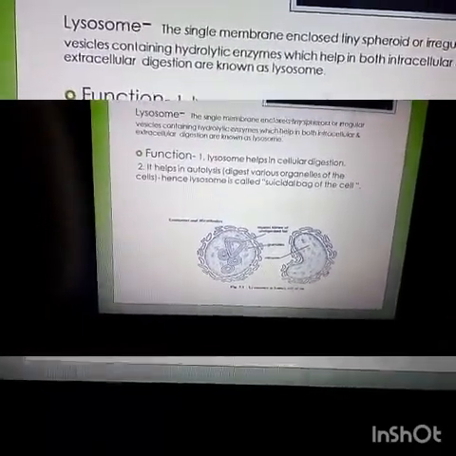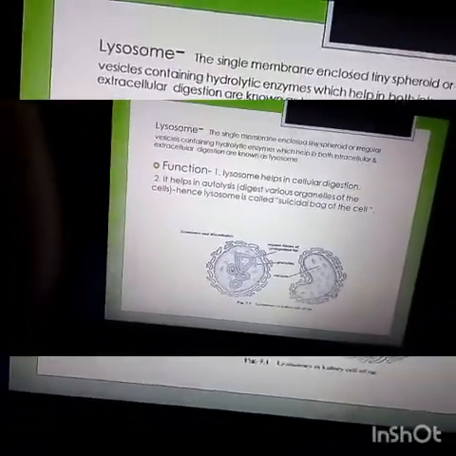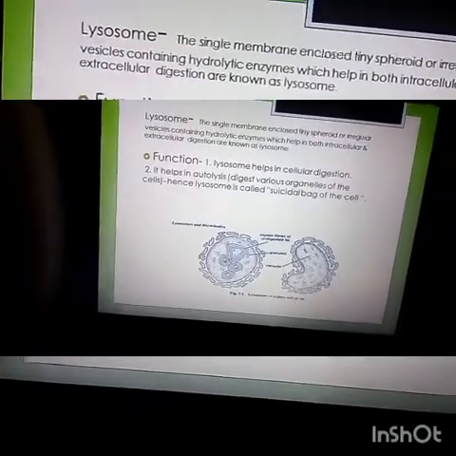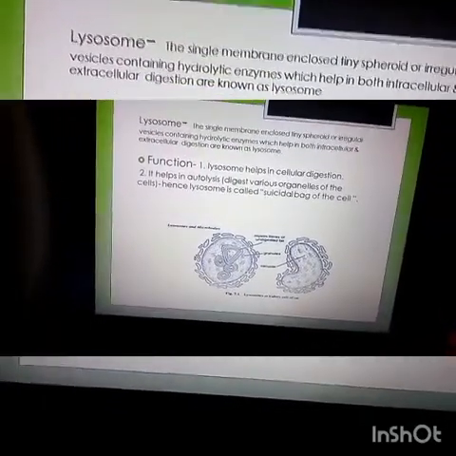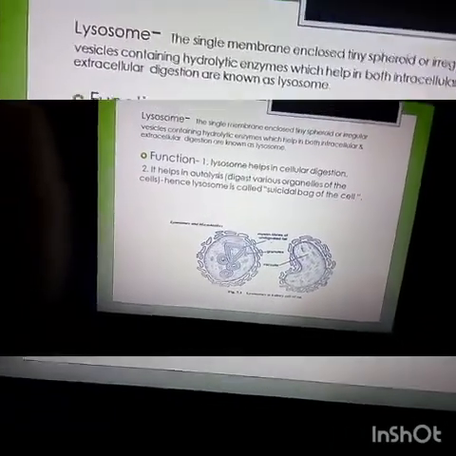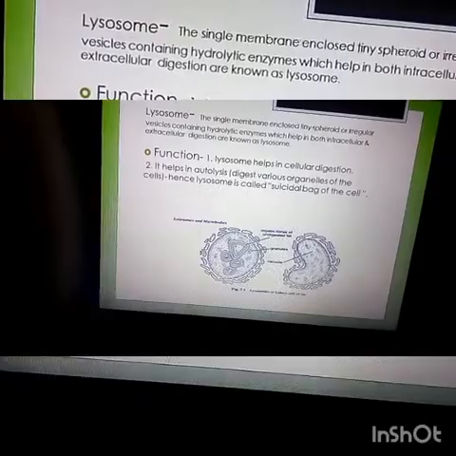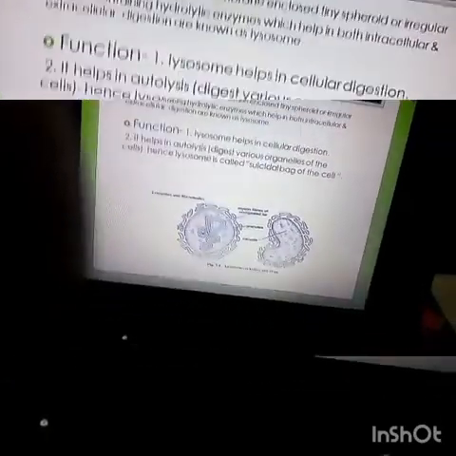It digests its own cellular organelles, and also digests stored foods like protein, carbohydrate and fats by its lysosomal enzymes. That's why it helps in intracellular digestion.